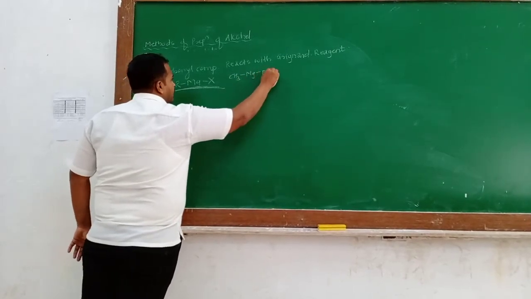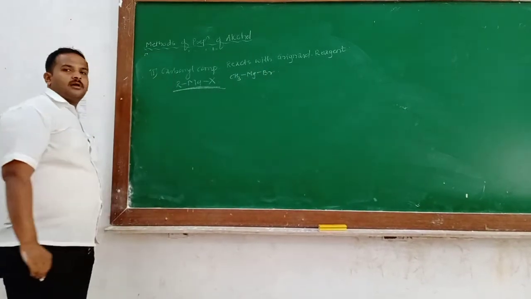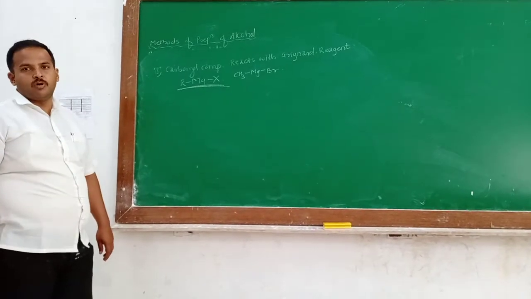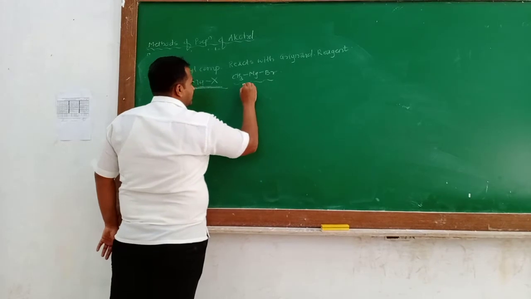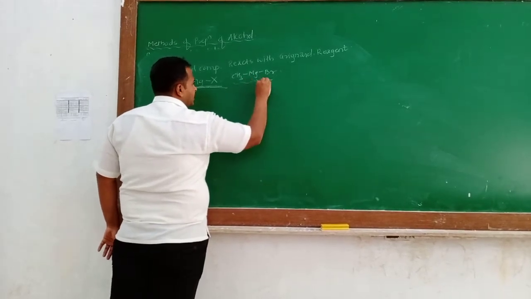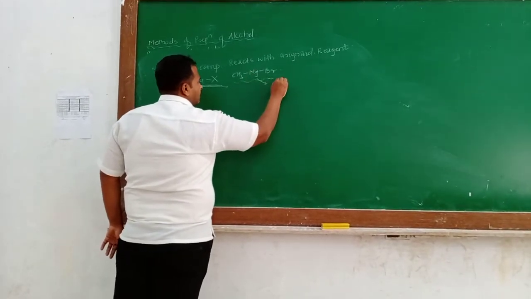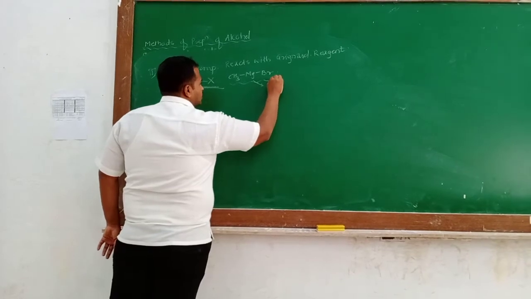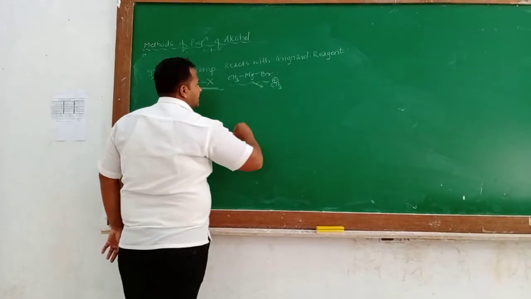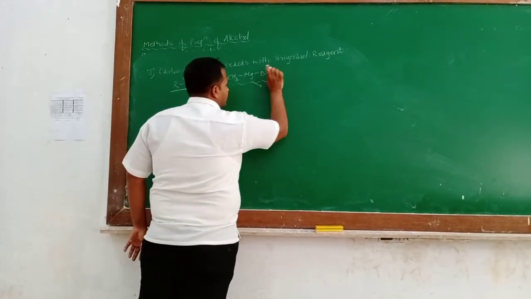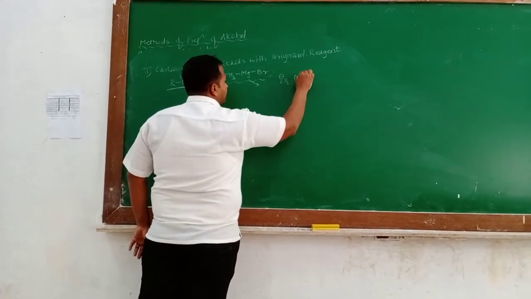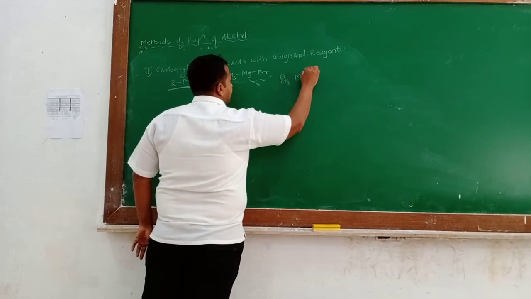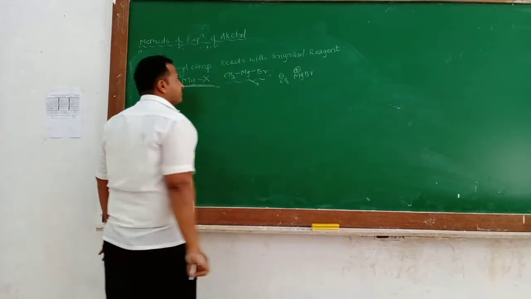CH3MgBr is methyl magnesium bromide, an example of the Grignard reagent. Keep in mind one thing: in a Grignard reagent, dissociation takes place so that CH3 carries negative charge and MgBr carries positive charge.